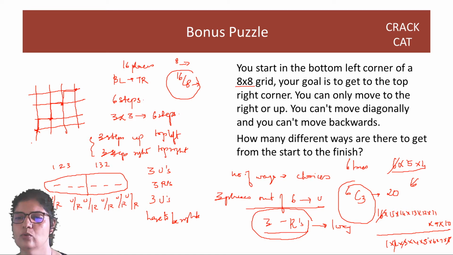So 3 and 5 goes off, 15 goes off. Then you're left with 4 and 6. So 12, and if you cut off 14, then you can cut off 7 also, and your answer is going to be hence 13 into 11 into 90, 143 into 90, which is not such a bad number to find out, right? It is 143.